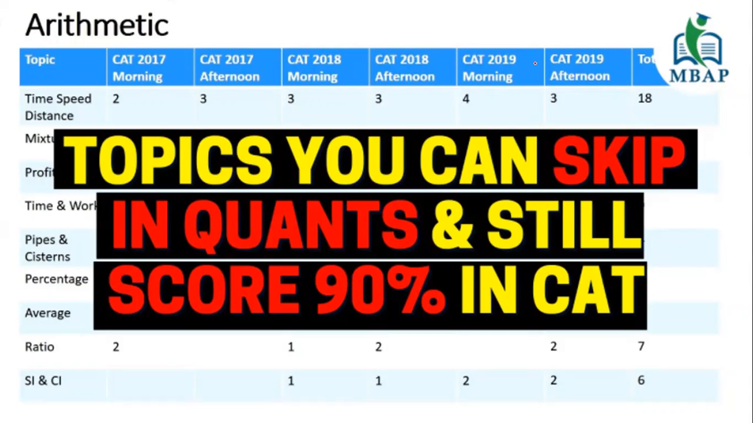Because now that we are reaching the fag end of CAT preparation, a lot of students who are weak in Quants think that they will not be able to complete the entire syllabus, or they don't like certain topics, and they still want to find out whether they can skip certain topics in Quants. And if I do that, will I be able to get a good score in the CAT exam?